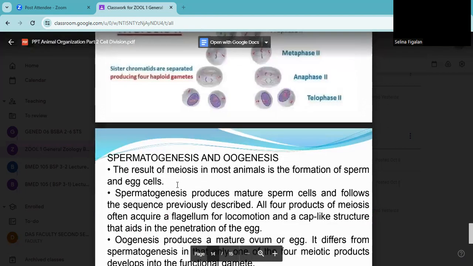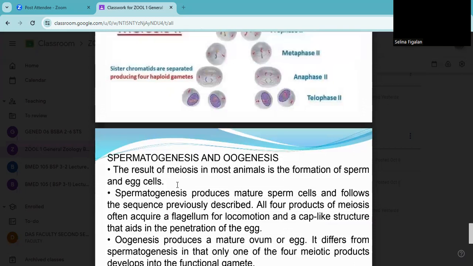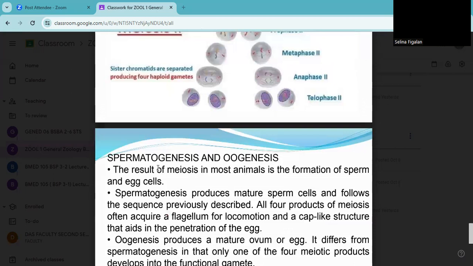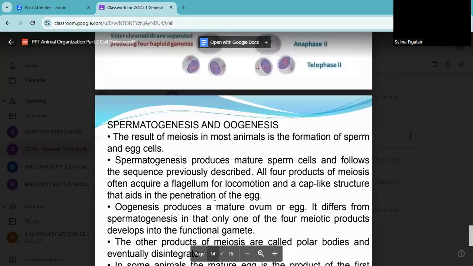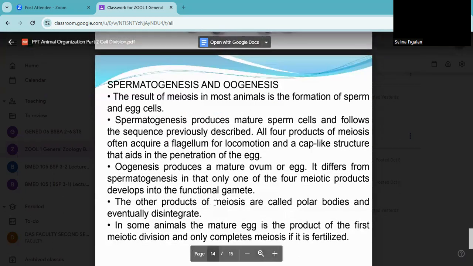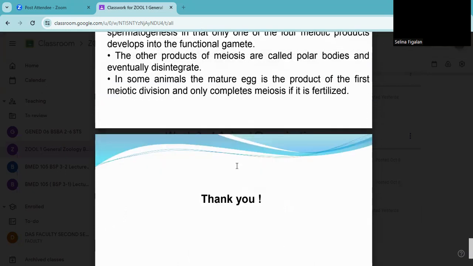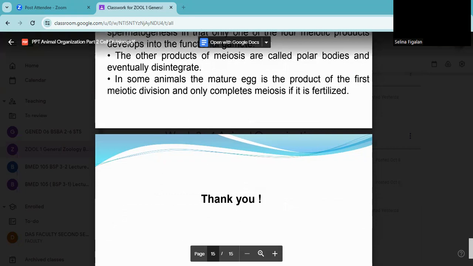How about when you say spermatogenesis and oogenesis? So the difference between them is that when you say spermatogenesis, it is under the sperm. So pinoproduce to ng mga lalaki during the formation of meiosis. It produces mature sperm cells in order to undergo the meiosis process. And when you say oogenesis, these are mature ovum or produce an egg cell. So that is oogenesis. So parang nasa tao, they are the same. They undergo spermatogenesis and oogenesis in terms of meiosis. So we will discuss it again tomorrow in your face-to-face.